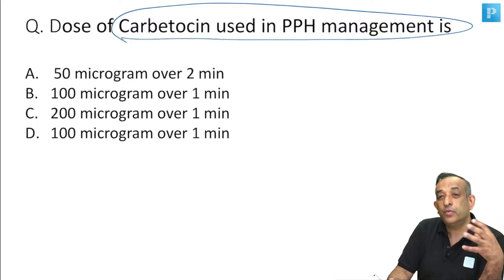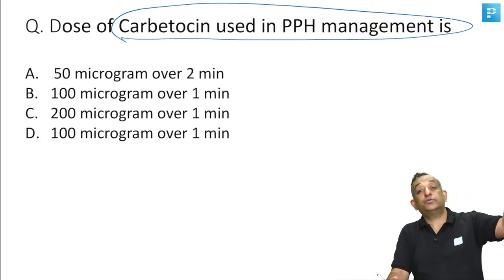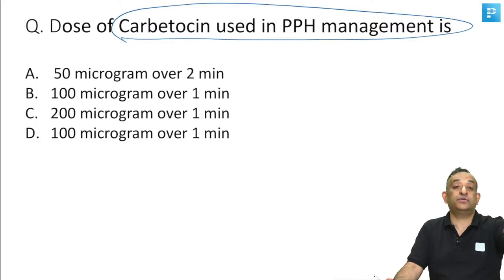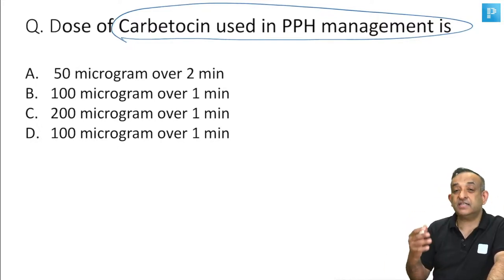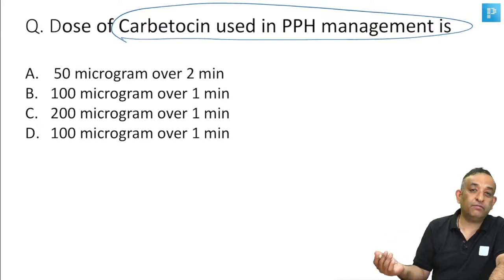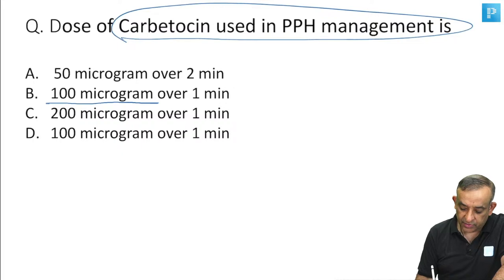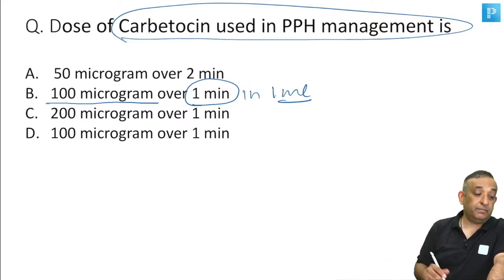So that's why when you have to have a sure shot action, nowadays people are giving carbetocin, and carbetocin will act for almost 1 hour to 2 hours, some books say. So it's got a prolonged, sustained uterine contraction action, more sustained action. It's a synthetic analog of oxytocin, and the dose is 100 micrograms, which is in 1 ml, and it is given over 1 minute.